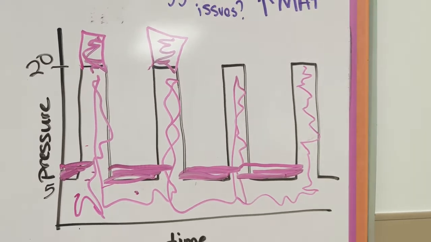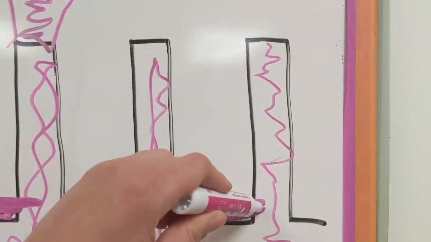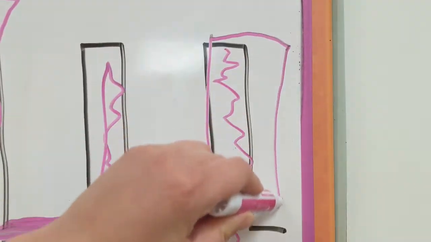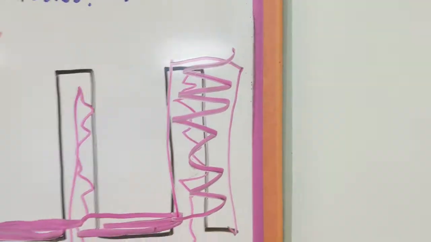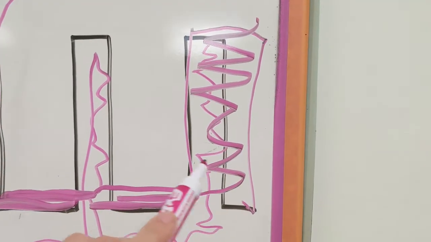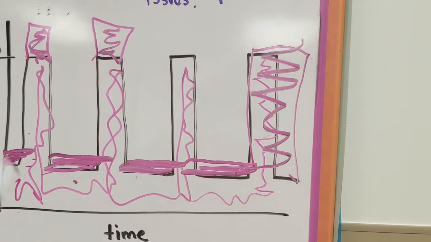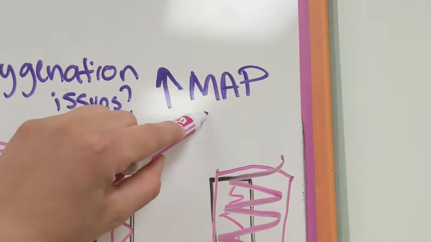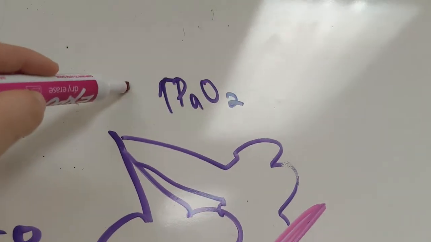What's another way we could do that? Well, you're right. We could increase our I time. So we could make this bigger. So that increases the amount of time that we're in inspiration, which increases the amount of time that we're underneath our graph. So that increases our mean airway pressure, which increases our PaO2.